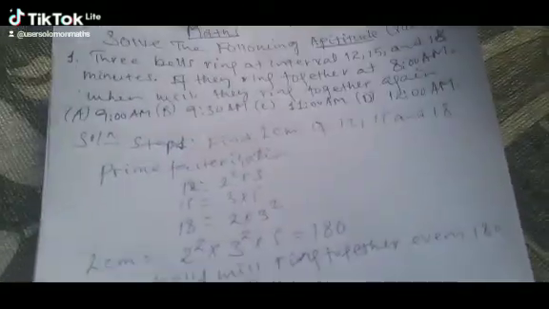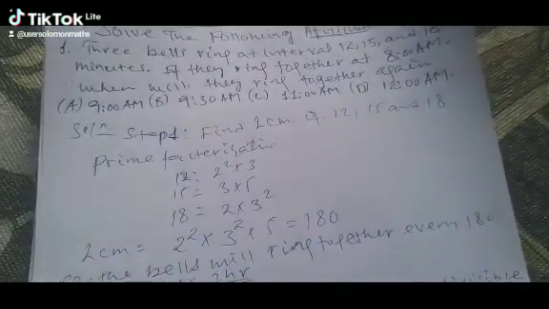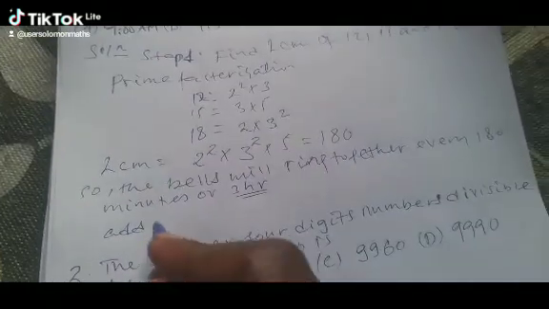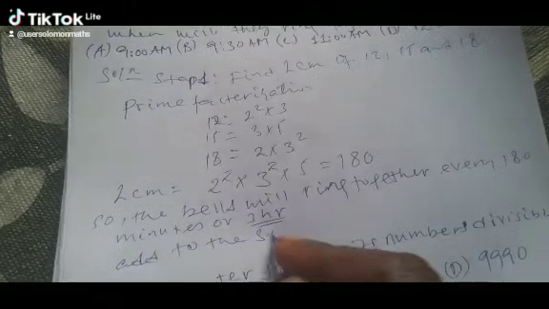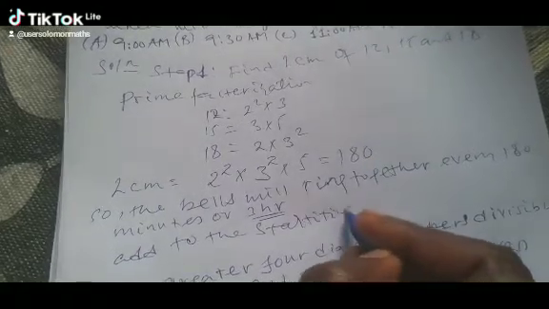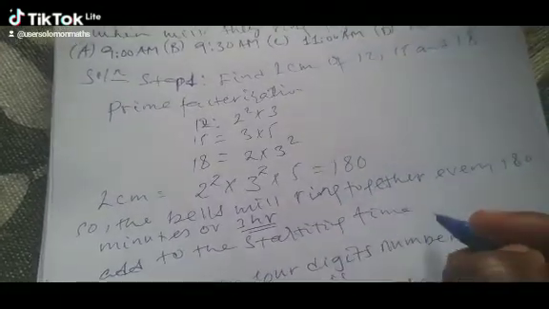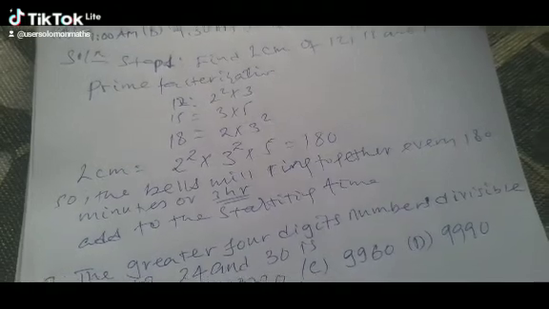So add 3 hours to the starting time to get the next time.